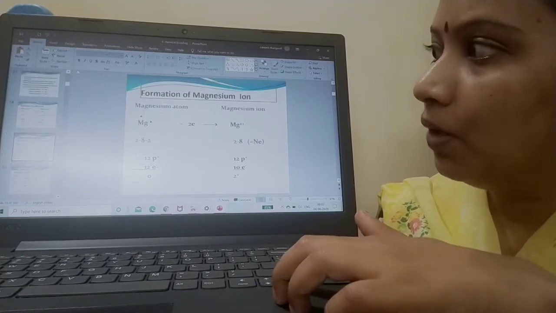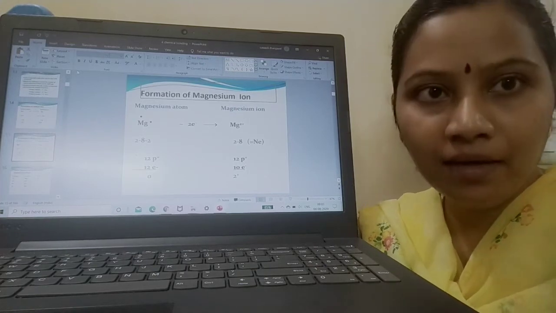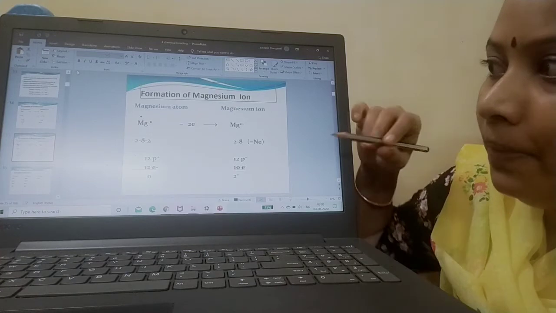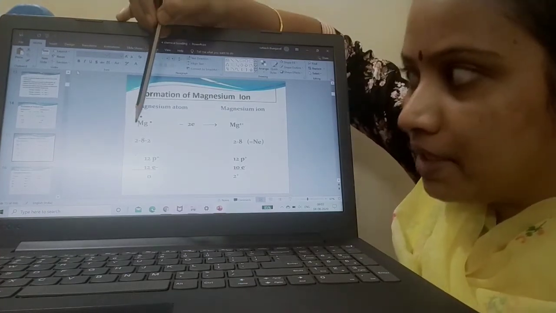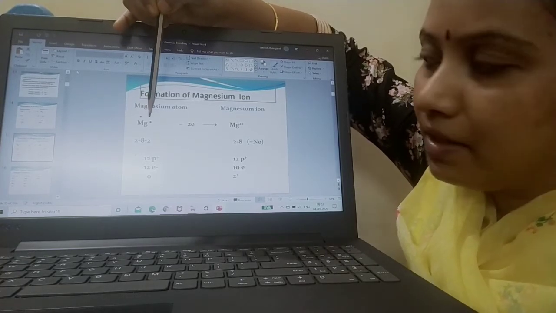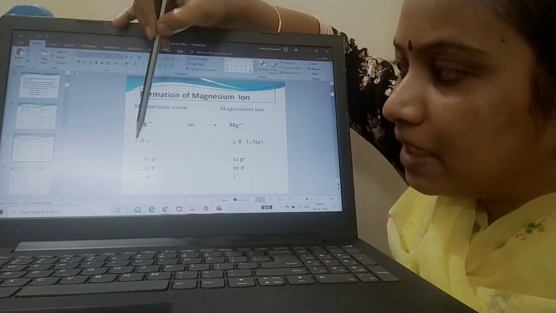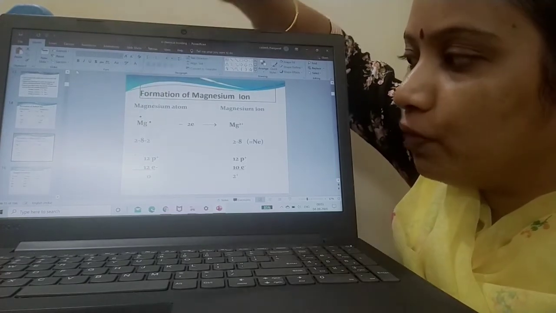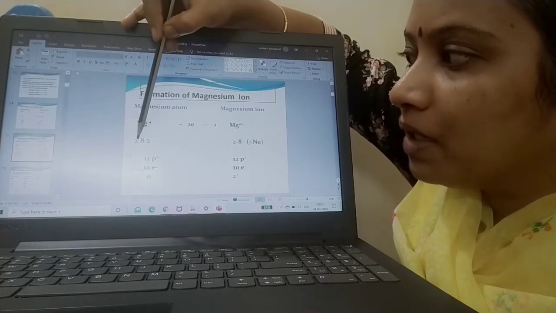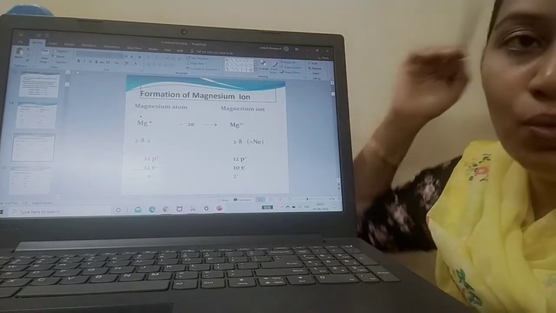Okay. Now, this is a second example, for the magnesium atom. How does the magnesium atom try to achieve its friend's configuration? Its friend is also neon only. See, magnesium's atomic number is 12. This is the Lewis dot structure. The two valence electrons are represented here. Since its atomic number is 12, it is represented as inner shell 2, outer shell 8, remaining 2 in the outermost shell. Now, it is trying to lose these 2 electrons, so it becomes 2, 8, which is nothing but the configuration of neon. So it becomes Mg2+. Okay, clear?